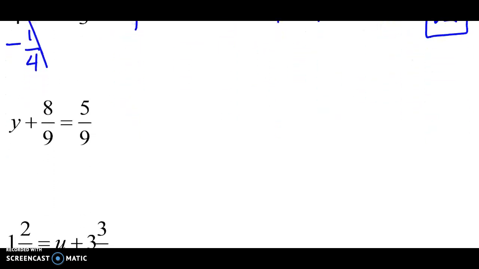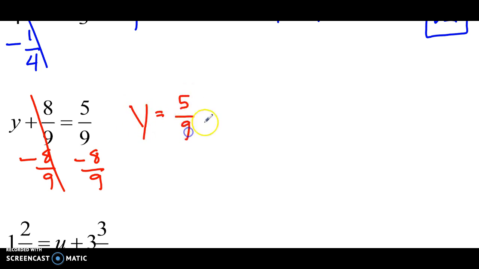Now let's get into some negatives. So now y plus 8/9 equals 5/9. So careful, we have to subtract 8/9. So I want you to rewrite out y equals 5/9 minus 8/9. Notice how important this order is. We're doing a smaller number minus a bigger number.